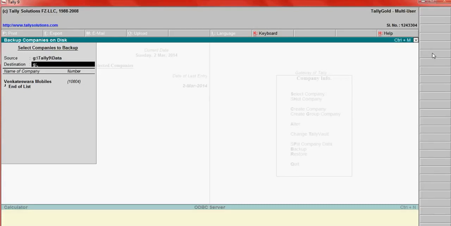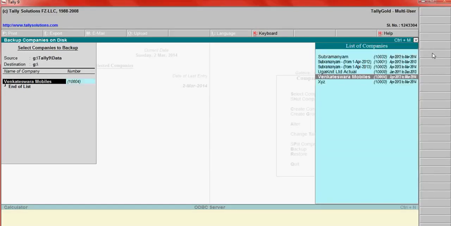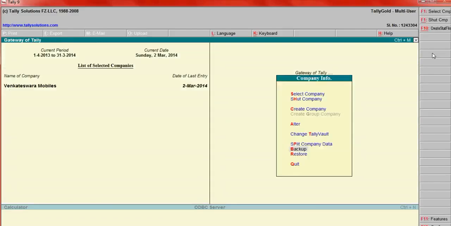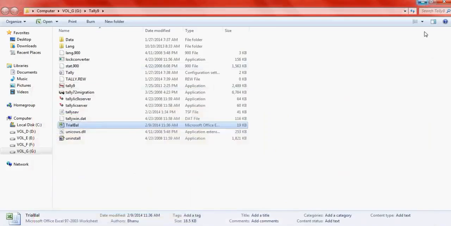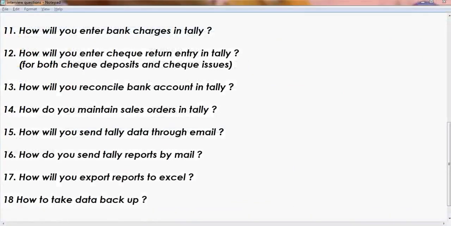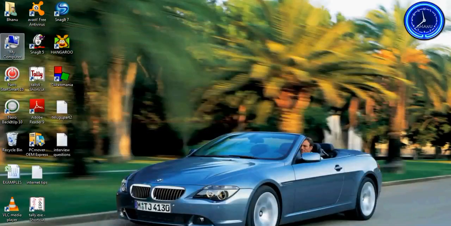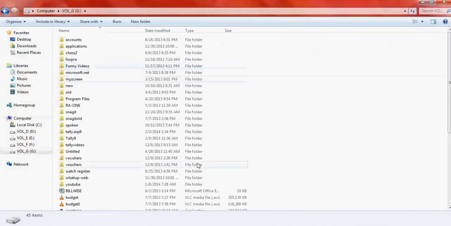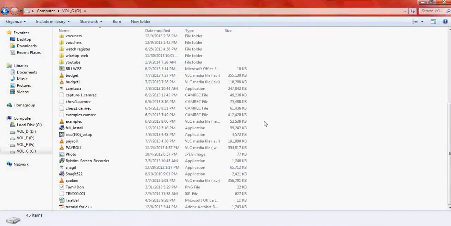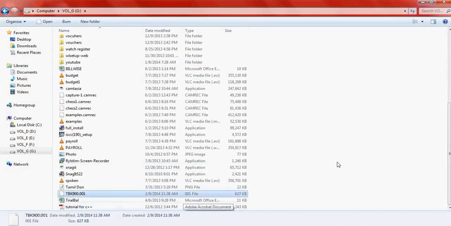When I go to G: drive, you can find a file. This is the backup file. Through this backup file you can restore the data.